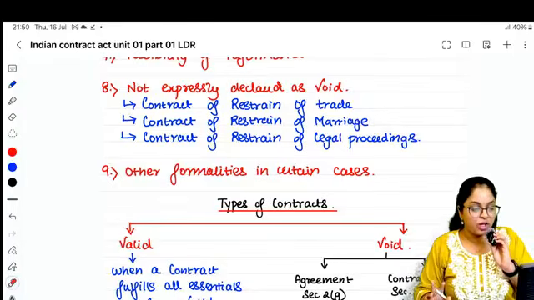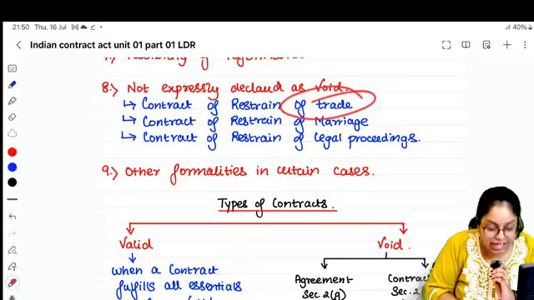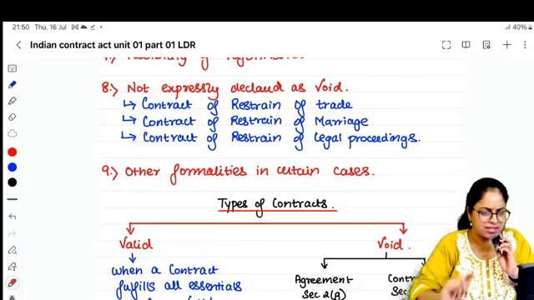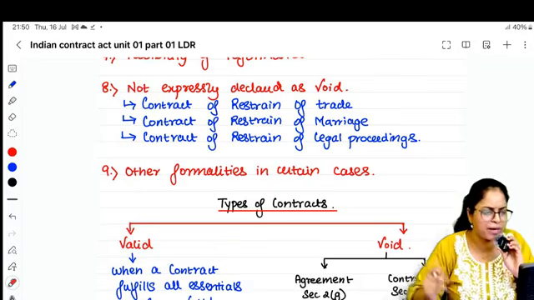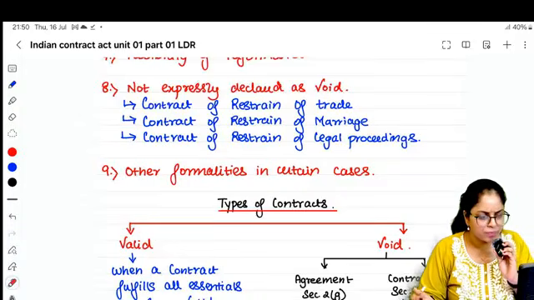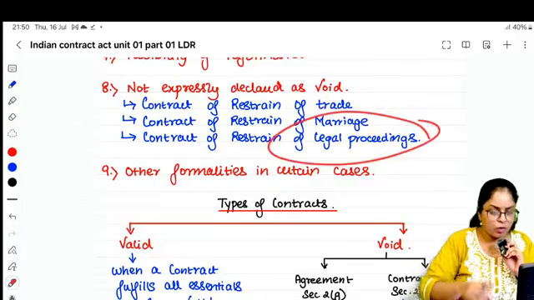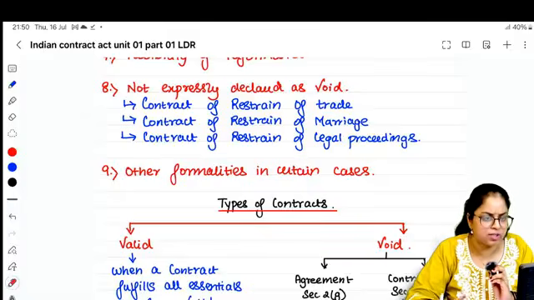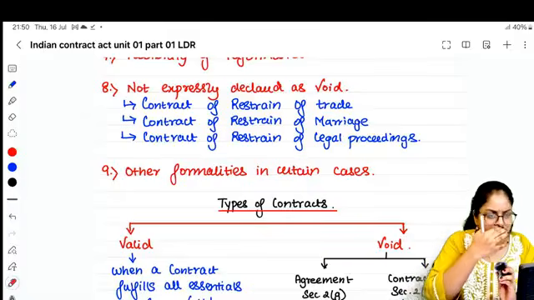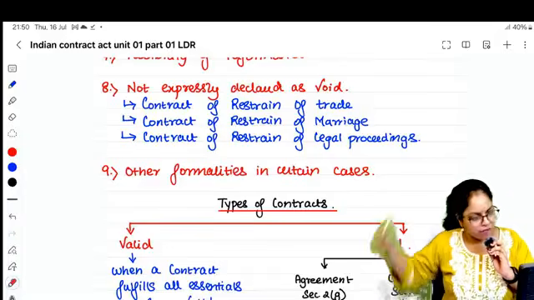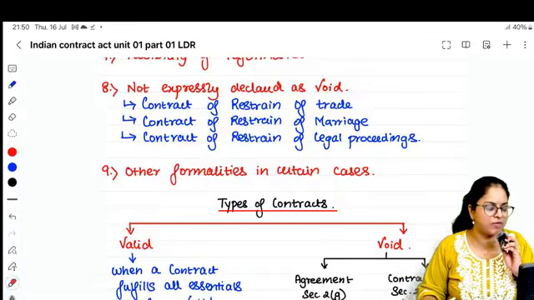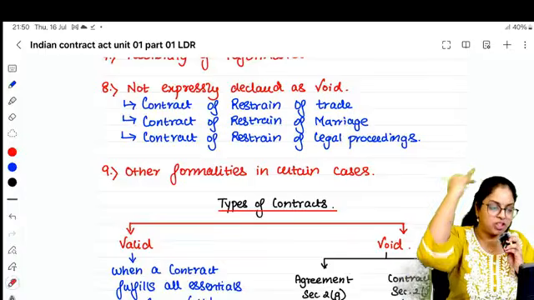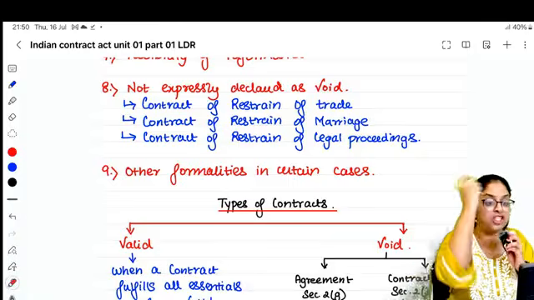Adhe mari second, you cannot restrict anybody from doing any kind of trade. I cannot tell Jasir after he becomes a CA, hey, take 1 crore rupees, don't practice. Who am I to tell that? You cannot stop anybody from doing a business, a profession, no. And third is, I file a document which says you will never file a case against me. No. Fighting for justice is my fundamental right. If injustice has happened to me, I'll go to the court. I'll fight for justice. You cannot get a contract signed from somebody which says that you cannot file a case against me. No. So restraint of marriage, restraint of trade, restraint of legal proceedings, not allowed.